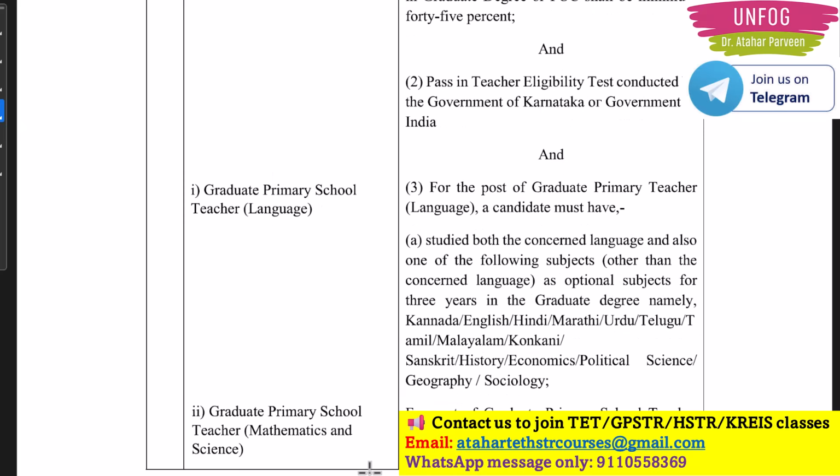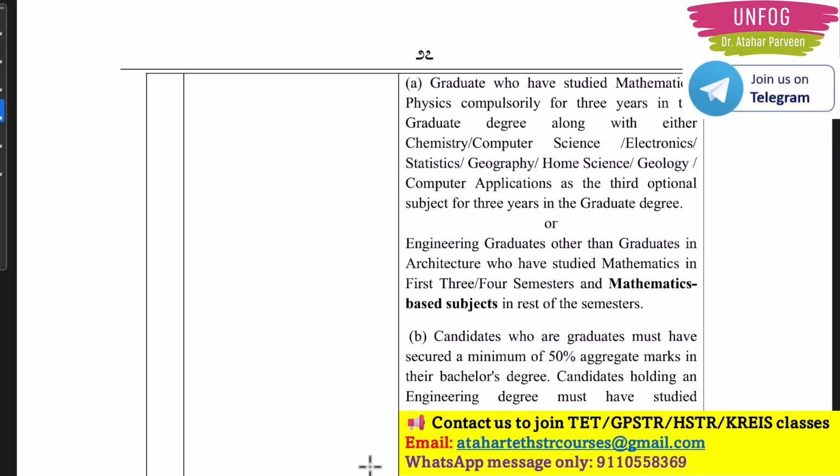For GPSTR mathematics and science aspirants, again the same thing they are telling. Graduates who have studied maths and physics, compulsory for 3 years in degree, along with any one of these: chemistry, computer science, electronics, statistics, geography, home science, geology, computer applications. So a variety they have given, a very nice scope for many aspirants. That is your third optional subject, but physics and maths is compulsory, should be there in your BSc. Okay.